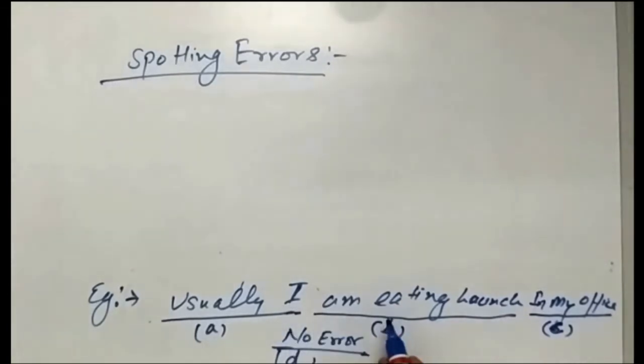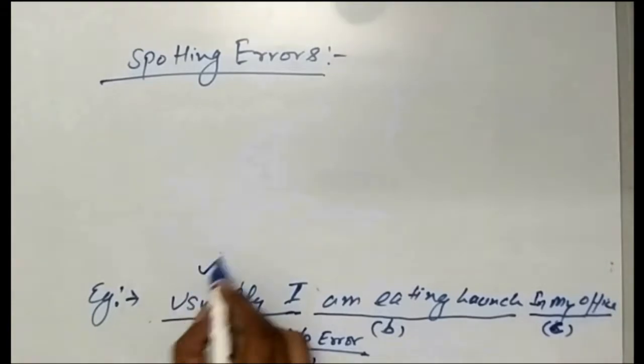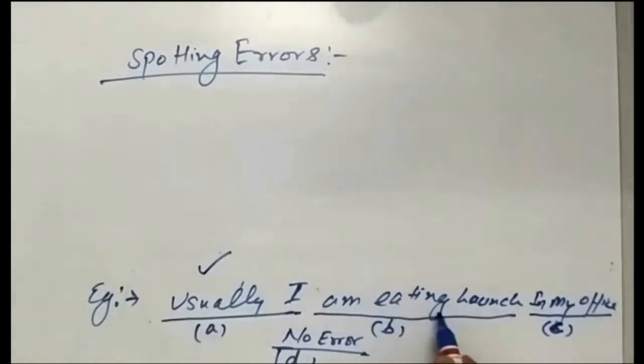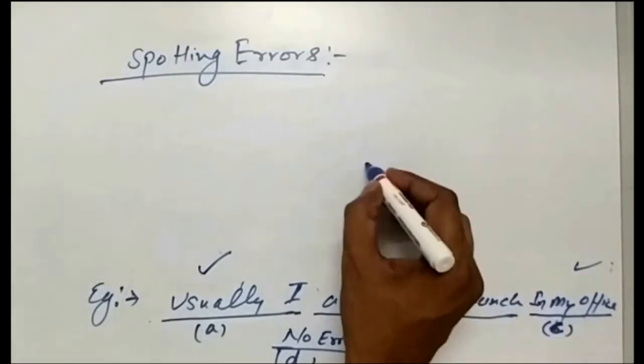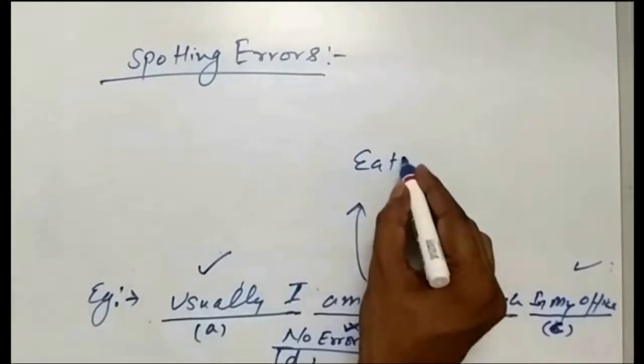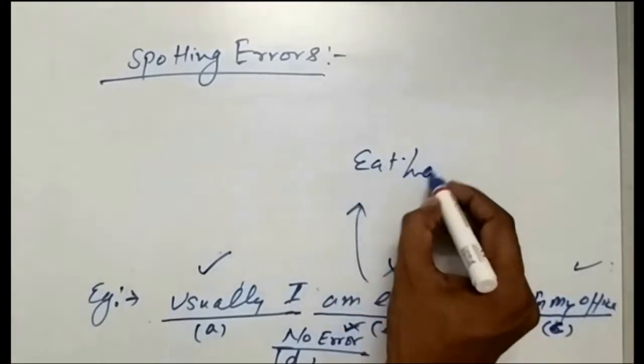You can see here, usually I has no error, so this is all right. Am eating lunch, meaning "मैं खा रहा हूँ", is not a correct option, because it should be I eat lunch.